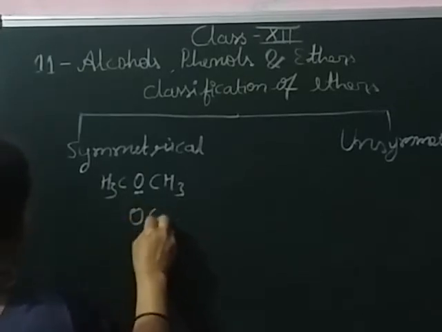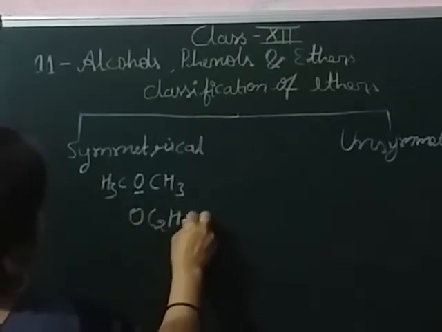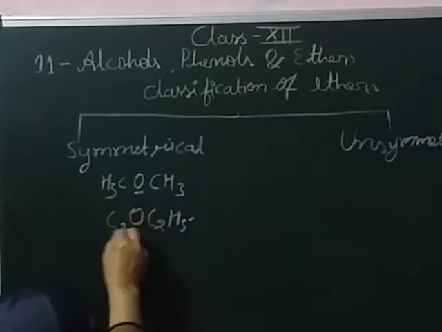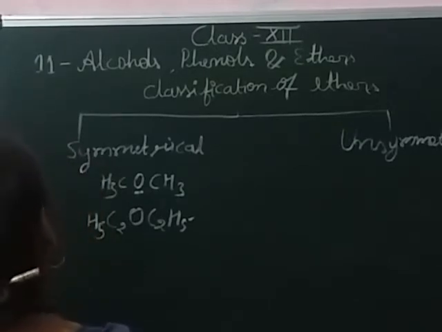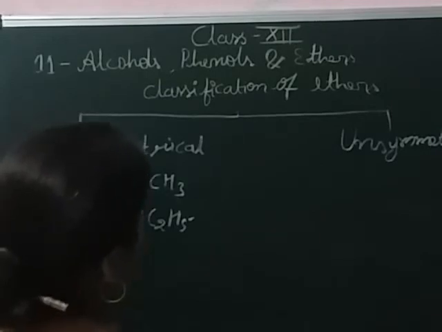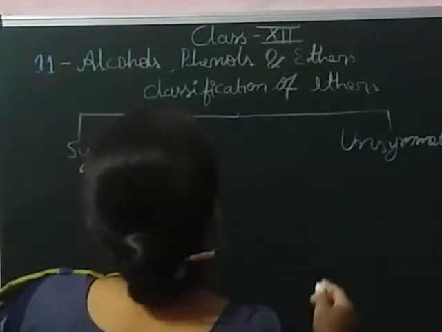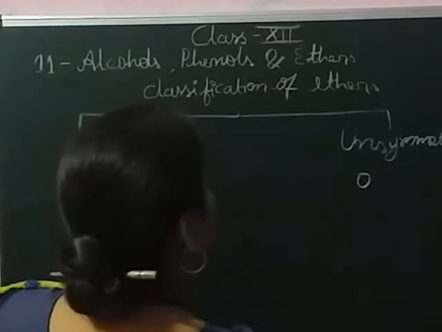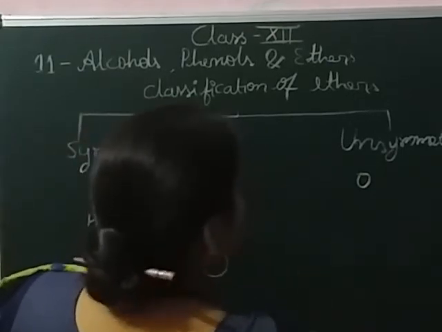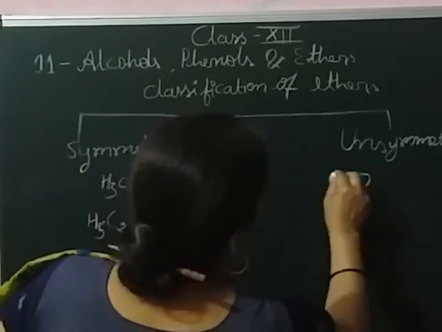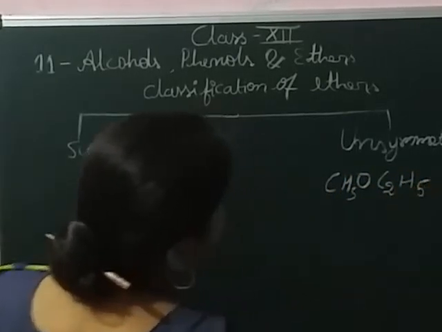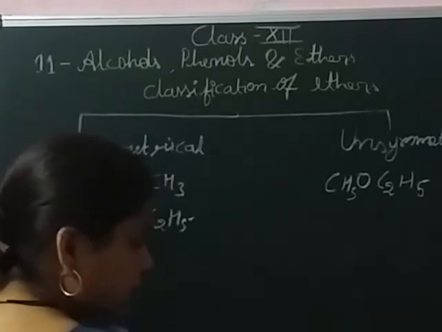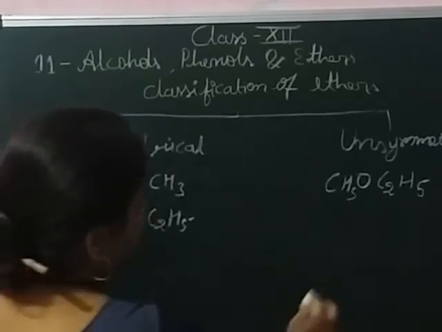Next, another example of a symmetrical ether is diethyl ether. Diethyl ether is also an example of a symmetrical ether. Now the unsymmetrical ether: in this type of ether both parts are not the same. Like this is the methyl group and this is the ethyl group. So both parts are not the same, they are different. That's why it is unsymmetrical.